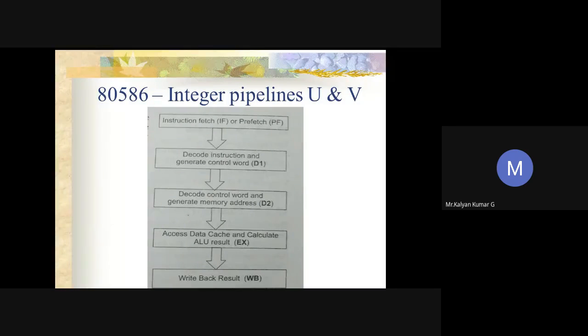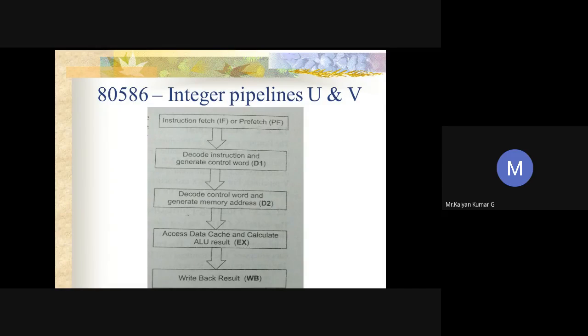So it generates addresses for a data memory. The next stage will be the execute stage, the E stage. The E stage is used for both ALU, arithmetic and logical operations, as well as the data cache access operation. The data cache will be used for data operands, whereas the arithmetic logical unit performs logical operations, or even floating point operations.